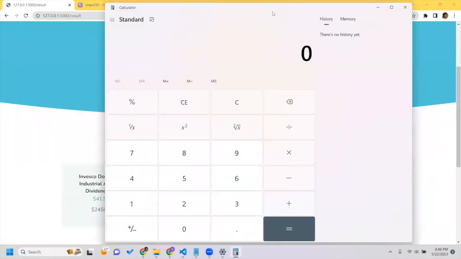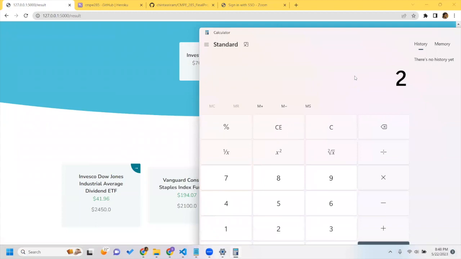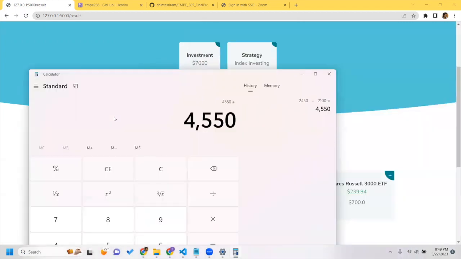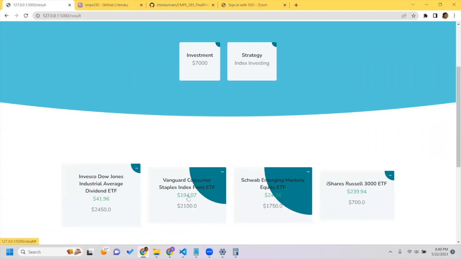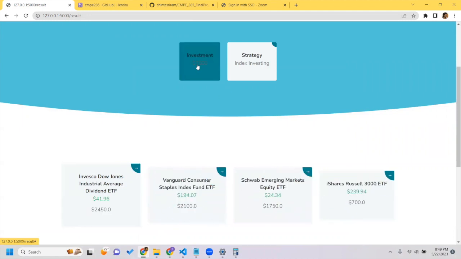Just for proof that our application is running fine. 2450 plus 2100 plus 1750 plus 700. Yeah, it shows that all the suggestions that has given by our Yahoo Finance API is working correctly and giving correct and accurate suggestions.